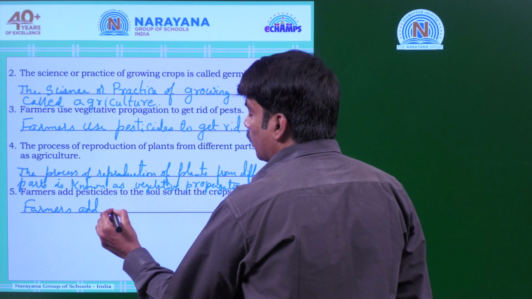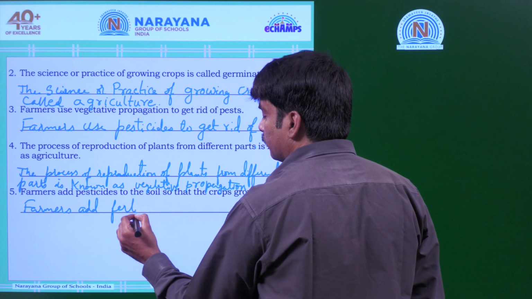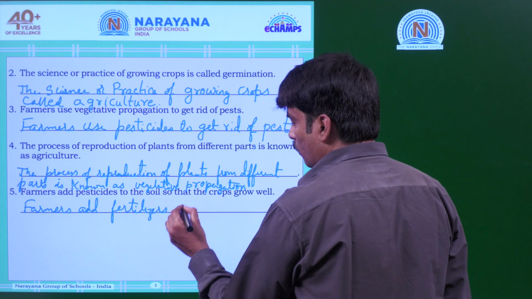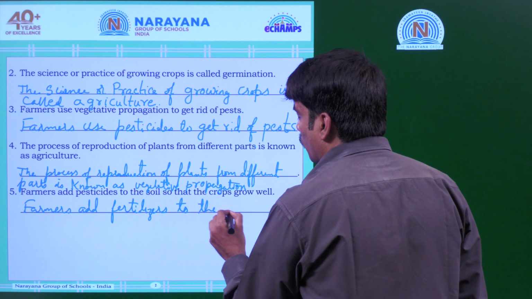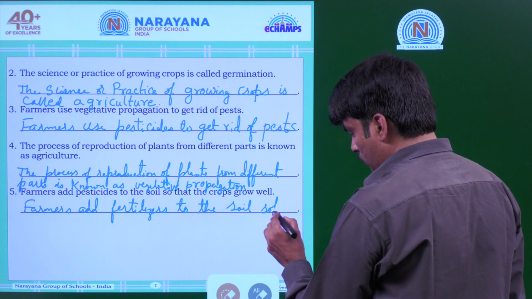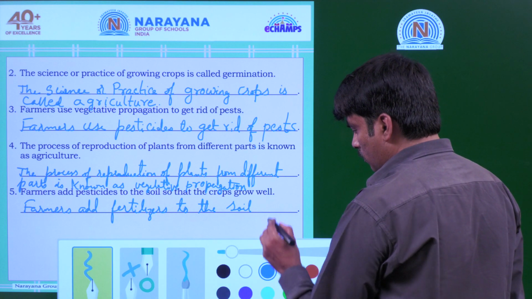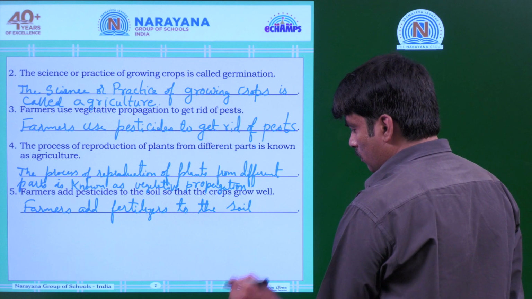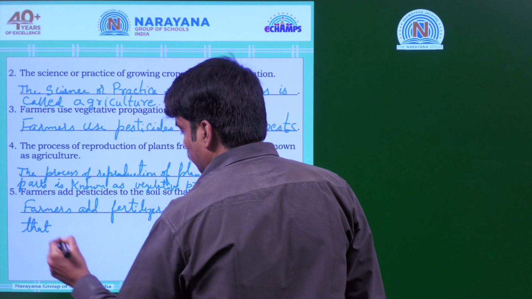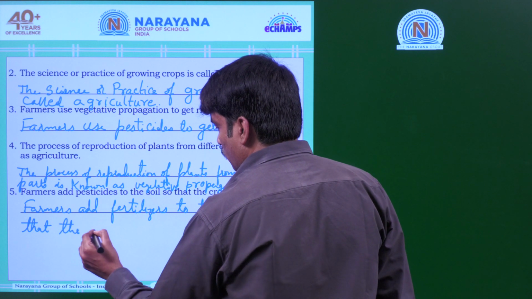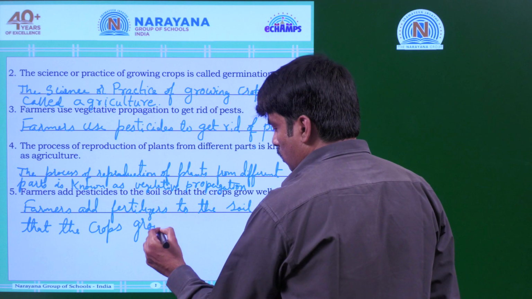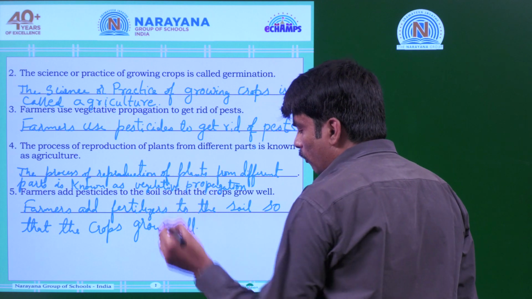Farmers add fertilizers to the soil so that the crops grow well.